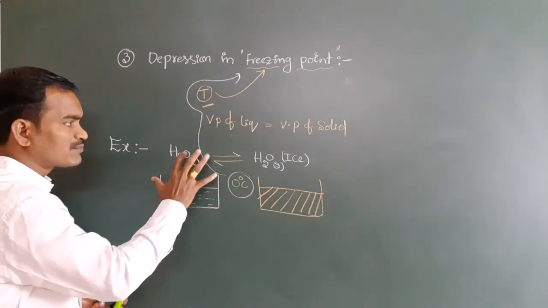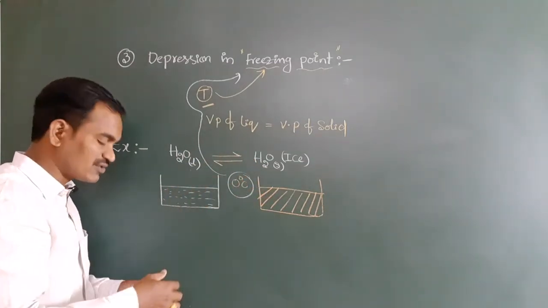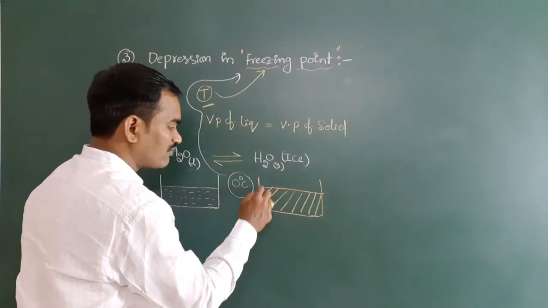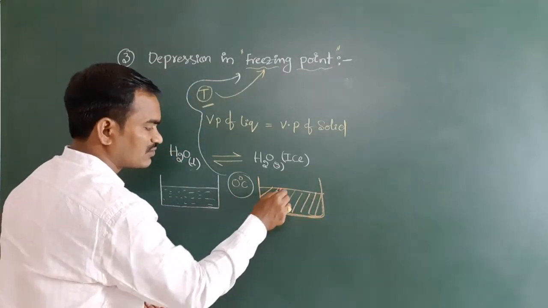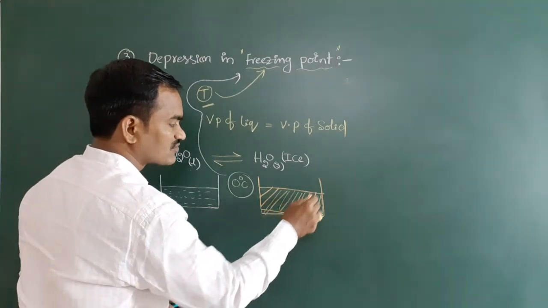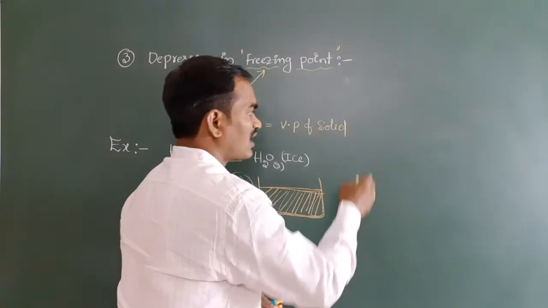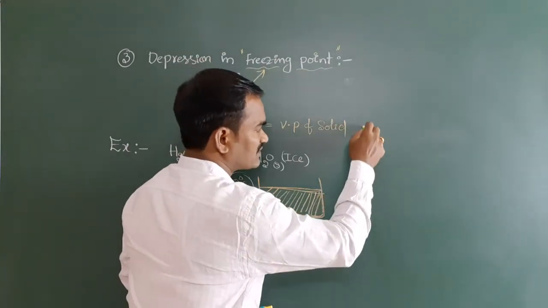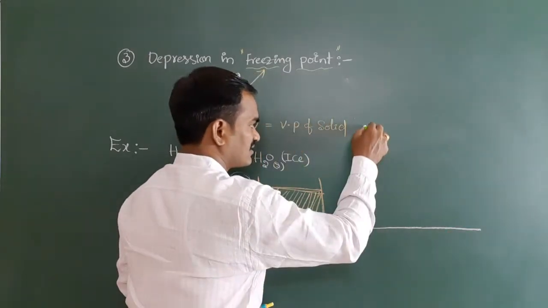Now here, the point which we have discussed, I want to explain with respect to a graph. First I want to take the solid form. All of you see this one. I am taking this graph, y-axis and x-axis.